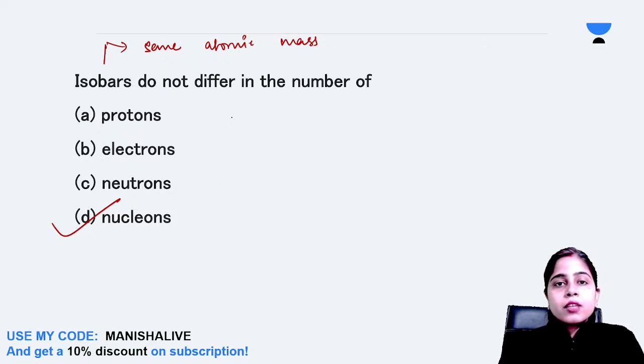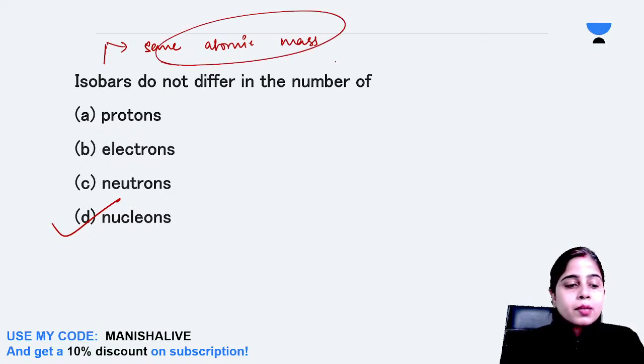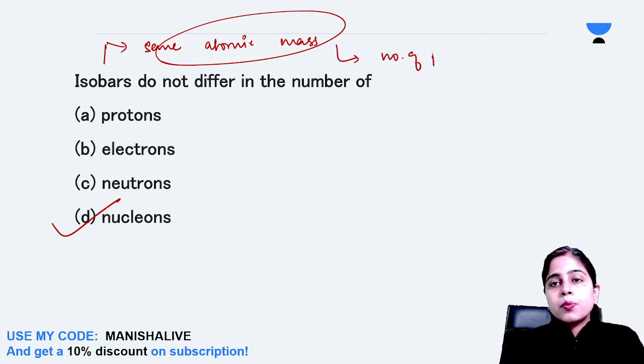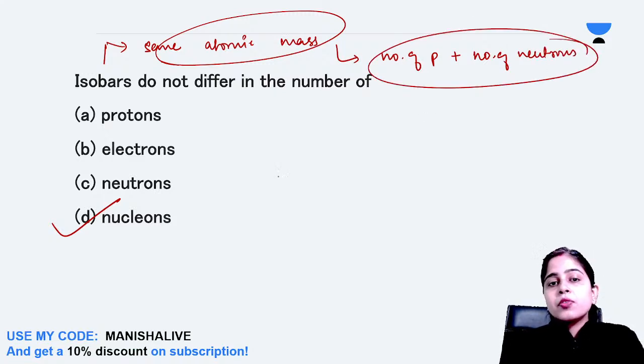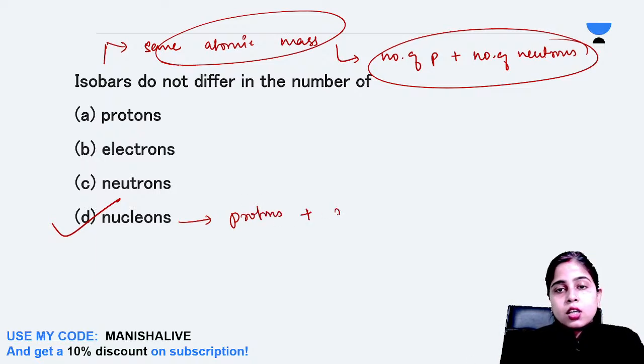So, isobars do not differ in the number of nucleons because they have same atomic mass. And atomic mass is what? Number of protons plus number of neutrons. So any isobar will have same number of nucleons. Nucleons are protons and neutrons. Protons plus neutrons. These are your nucleons.